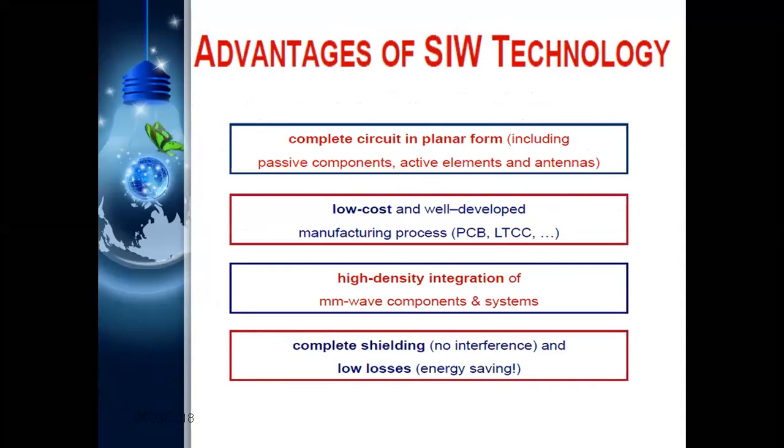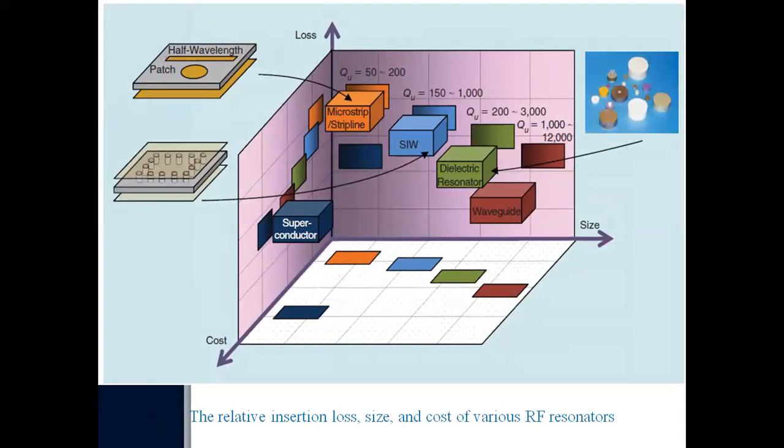What are the advantages of substrate integrated waveguide? The complete circuit, both active and passive components, can be placed on a single platform, with low cost, high density integration, and complete shielding also possible. Now this is a comparison between all the technologies. This picture will give the entire idea of everything we will discuss now. This is a microstrip. The size is reduced, see this, size is reduced. Cost is also less. But what is this?